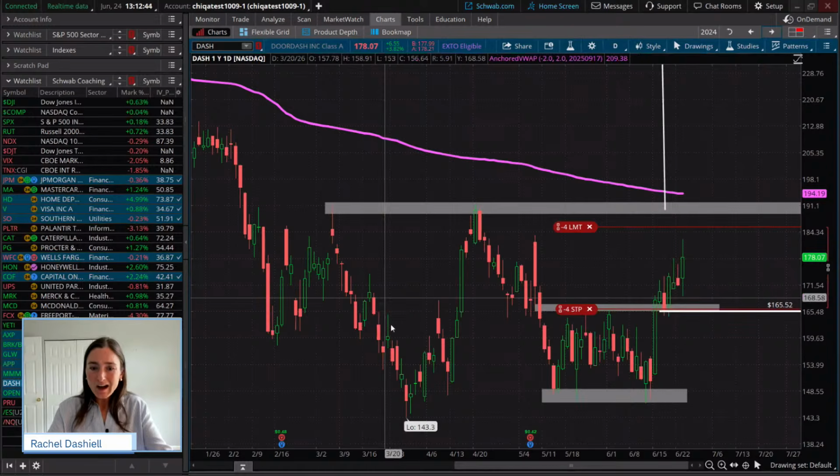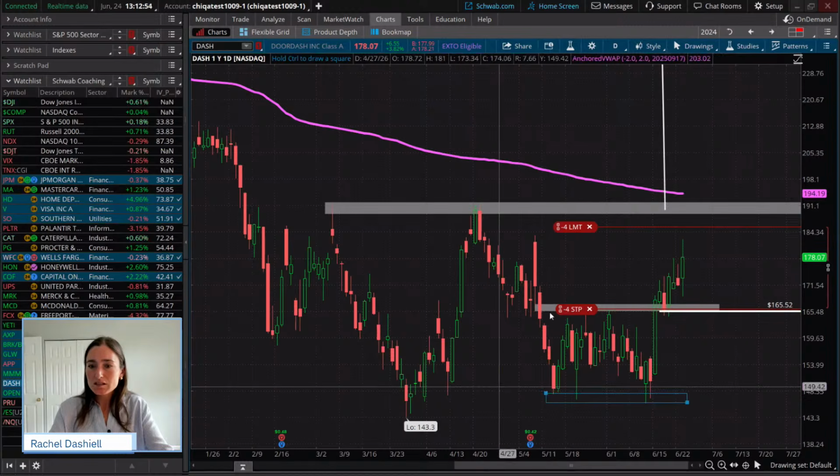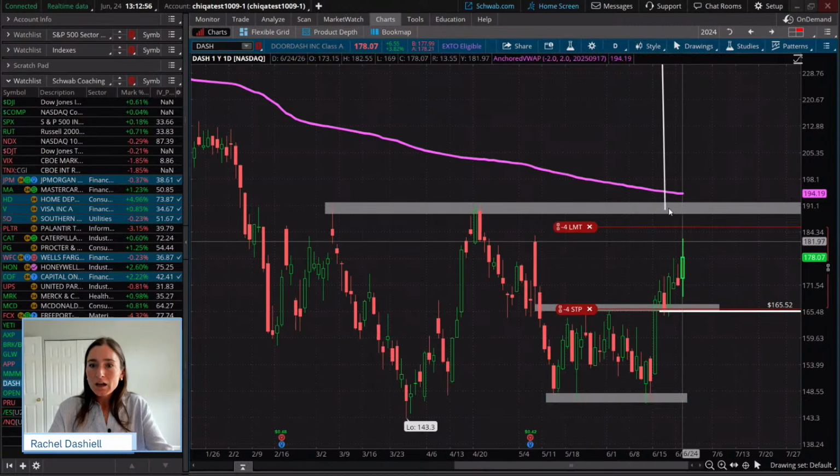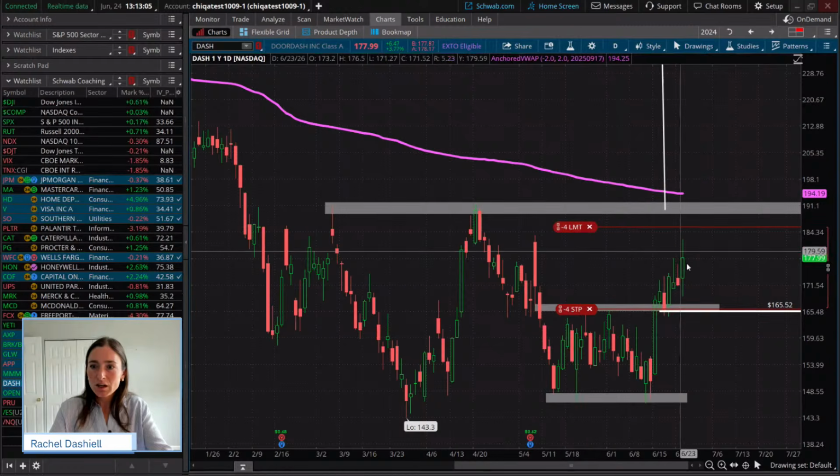Now we do have a possible larger double bottom taking shape if I extend this level out with resistance near 190, but what we focused on last week was really this smaller double bottom. And that put our measured move to this level right here, right around where our profit taking zone is.